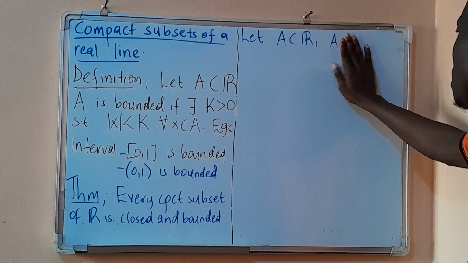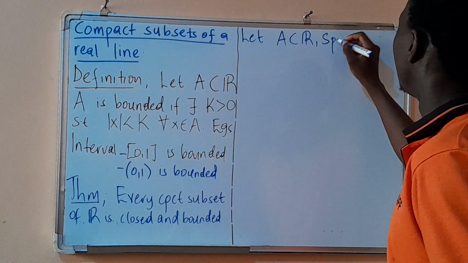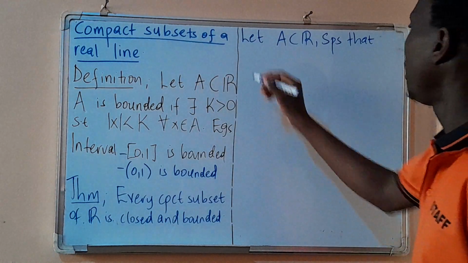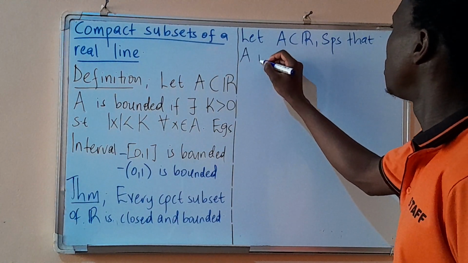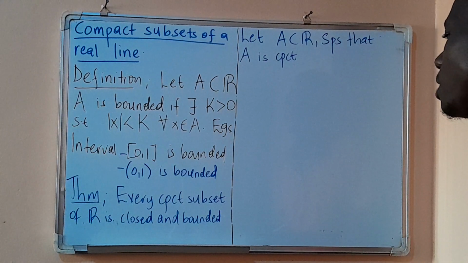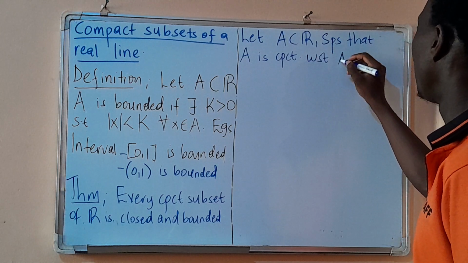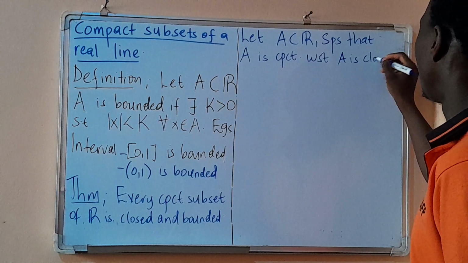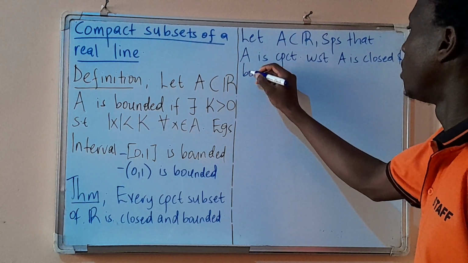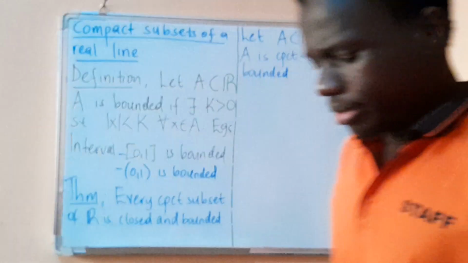So suppose that A is a subset of R. Suppose that A is compact. So we are supposed to show that A is closed and bounded.